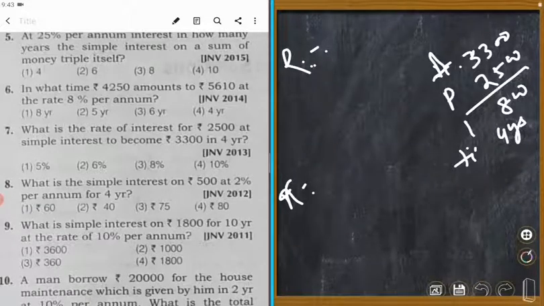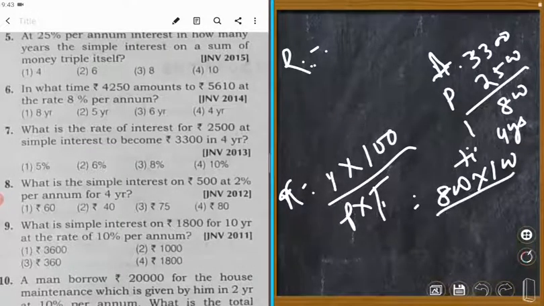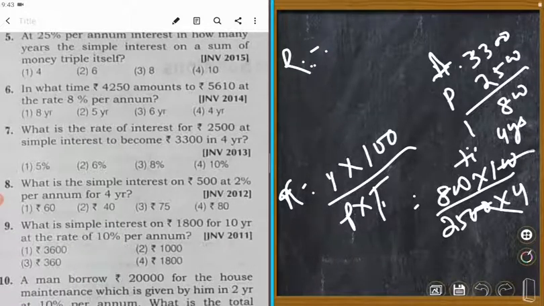Rate R is equal to I into 100 upon P into T. That is 800 into 100 upon 2,500 into T, which is 4. Right? Double zero cancel. So the right answer is 80%. Number 3 is correct. Right?